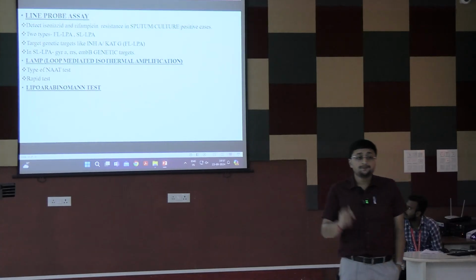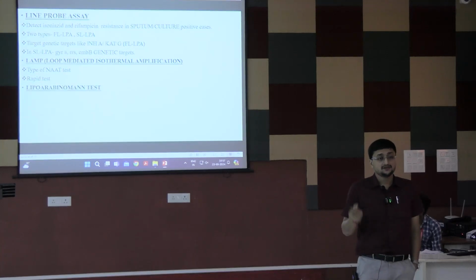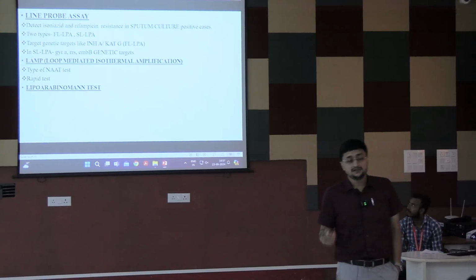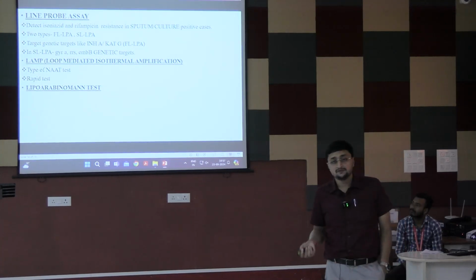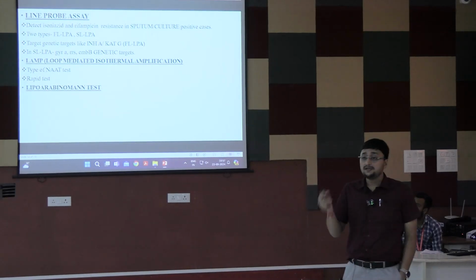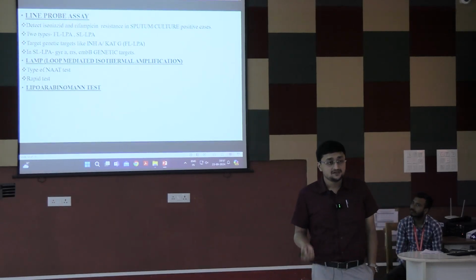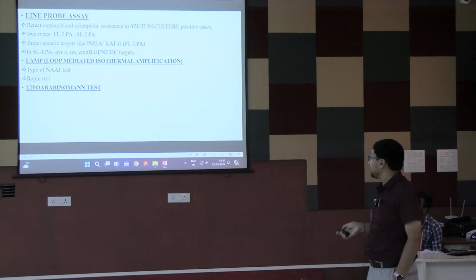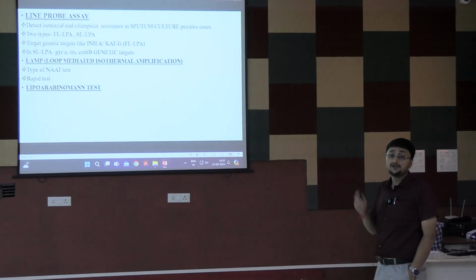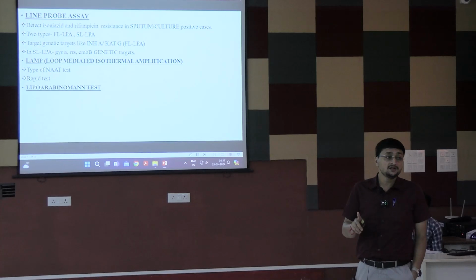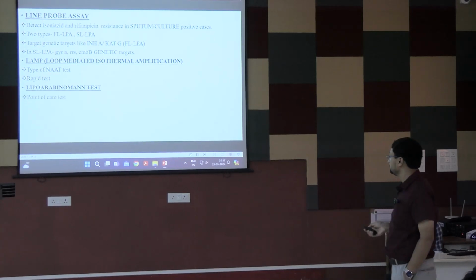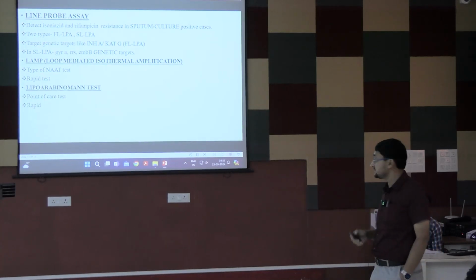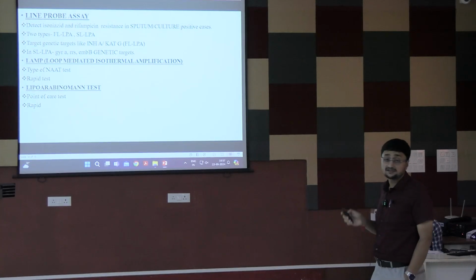Then lipoarabinomannan test. So you all know that lipoarabinomannan is an important ingredient of the cell wall of the Mycobacterium. So it can be detected from urine. This is called urine LAM test. This is a point of care test, this is a rapid test and screening test as well.